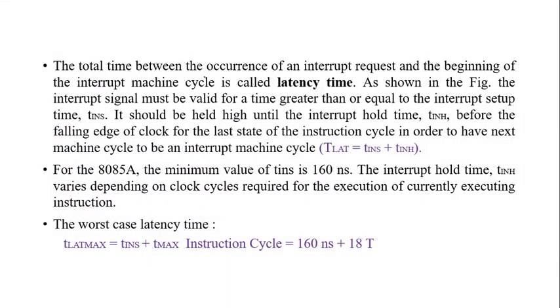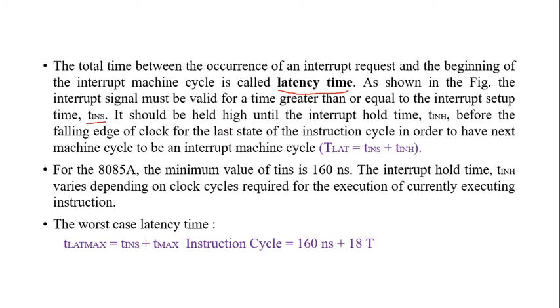Now the total time between the occurrence of the interrupt request and the beginning of the interrupt machine cycle is called the latency time. As shown in the figure, the latency time is TL. The interrupt signal must be valid for a time greater than or equal to the interrupt setup time, TINS.